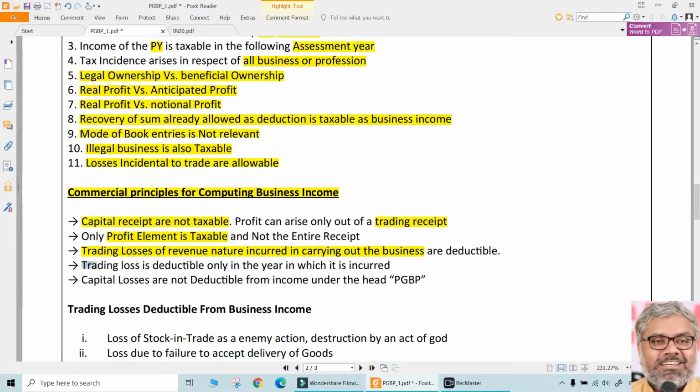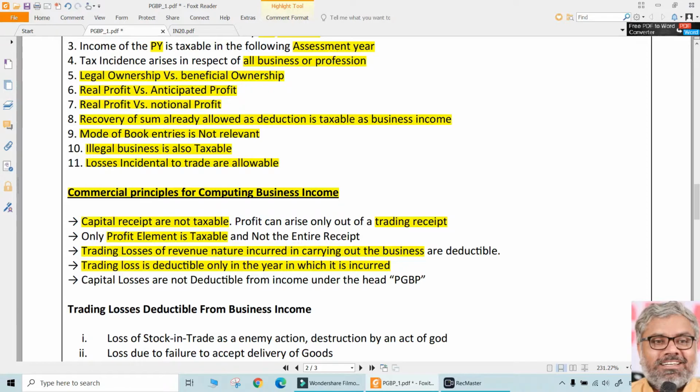And another important point, the trading loss is deductible only in the year in which it is incurred. Suddenly you cannot come and say, 4 years back I incurred some loss, I forgot then, now I think I will take that as deduction. No, not possible. Expenditures can be related to the previous year only. That is why it is revenue expenditure. Losses also, if they have to be claimed as deduction, they have to be claimed in the year in which they are actually incurred, naturally.